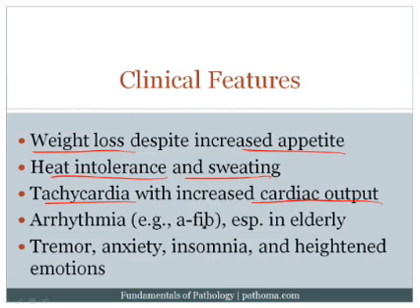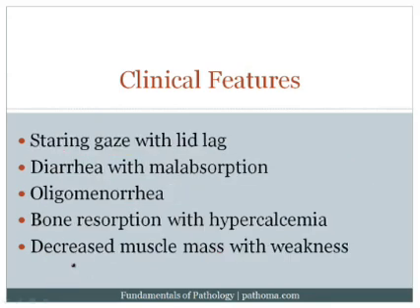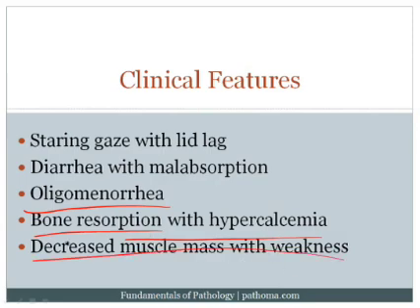Arrhythmias, for example, AFib, can also occur, especially in the elderly. They get tremor, anxiety, insomnia, heightened emotions, staring gaze with lid lag, diarrhea with malabsorption. Again, the idea here is that the gut's sort of moving a little bit faster as well. Patients with hyperthyroidism can develop oligomenorrhea. They get bone resorption with hypercalcemia. This could eventually lead to osteoporosis, and they get decreased muscle mass with weakness.